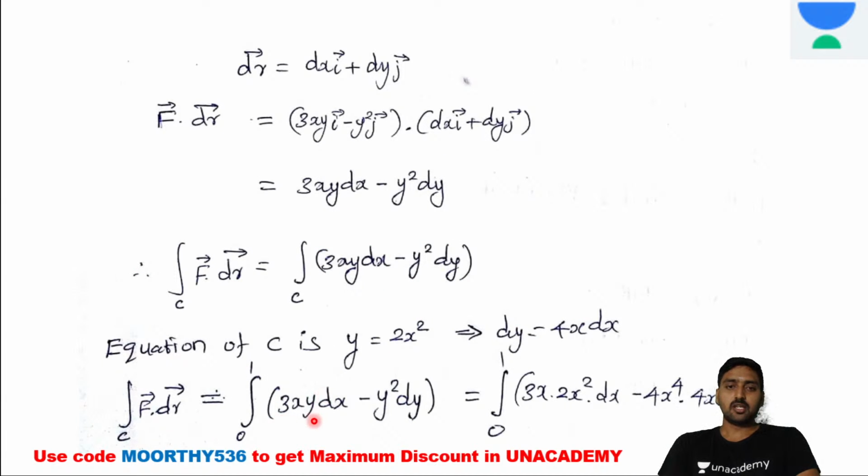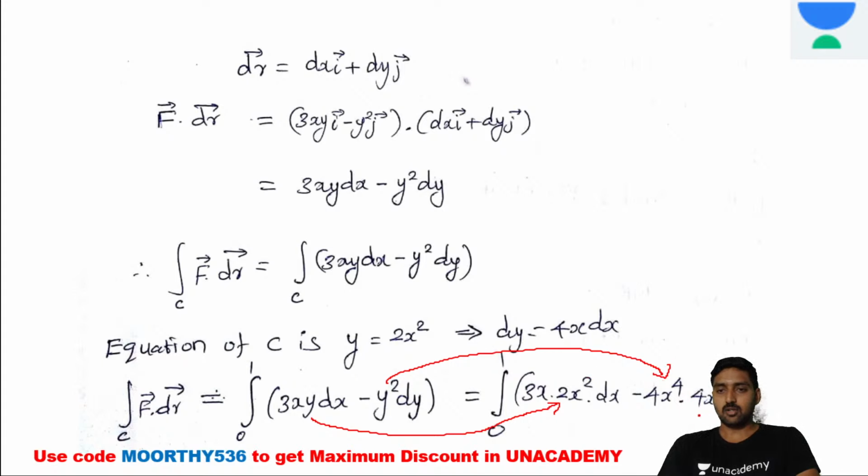Now 3xy into dx. Here y is substituted in terms of x, y is equal to 2x squared. Again here y squared is 2x squared the whole squared, which is 4 into x power 4. And what about the substitution of dy?